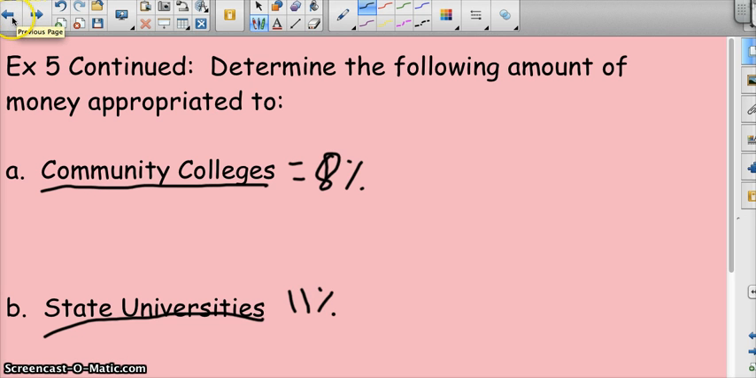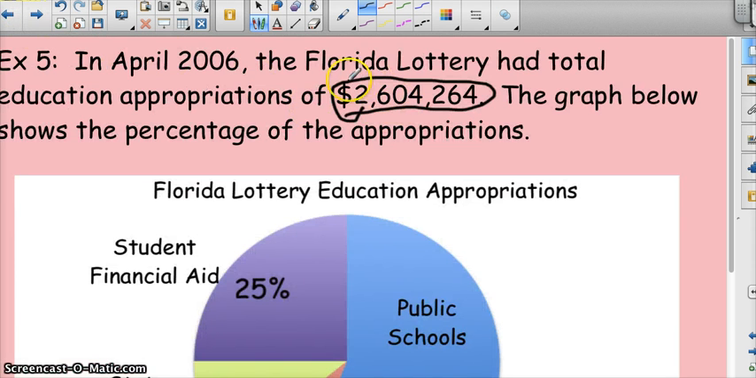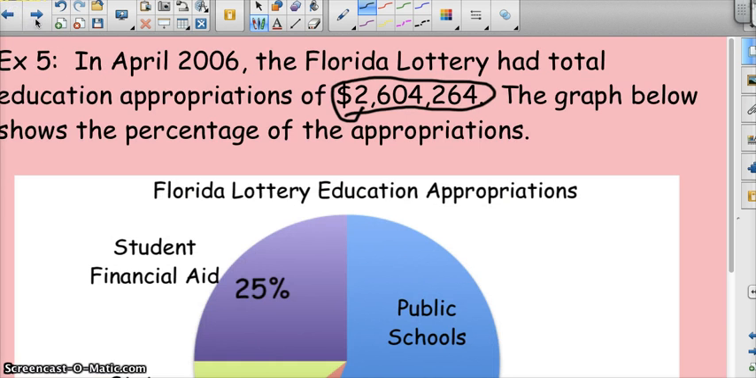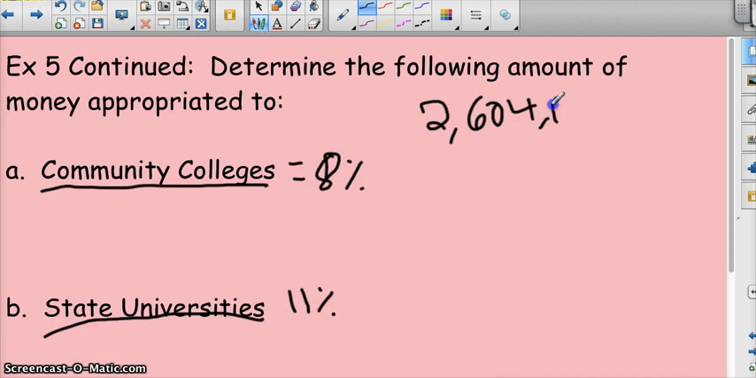So we've got to look back and see what is the total amount of money that the Florida Lottery appropriated to the state. And it turns out it's $2,604,264. So I'm going to write that down. Was it 264? Make sure. That's right. $2,604,264. So, how do you find 8% of this number? How do you find 11% of this number?